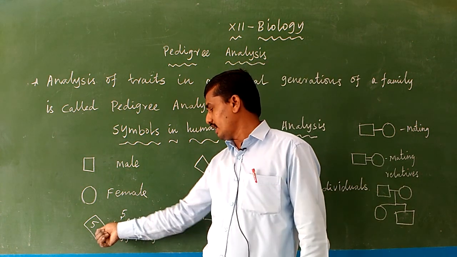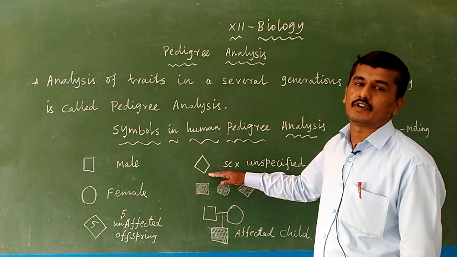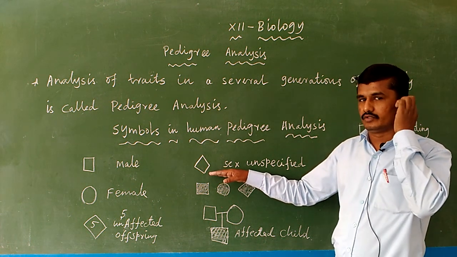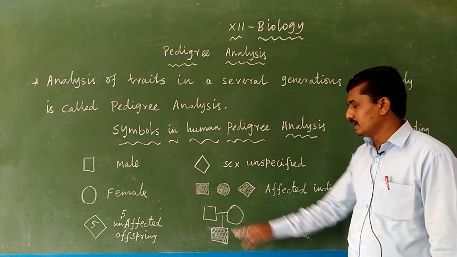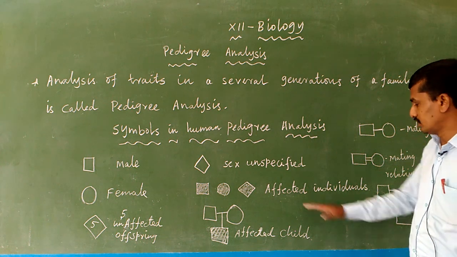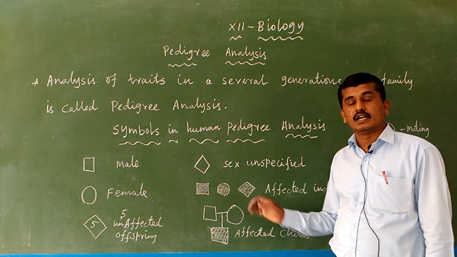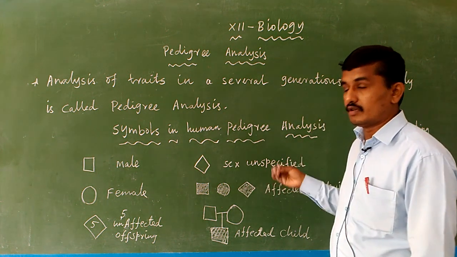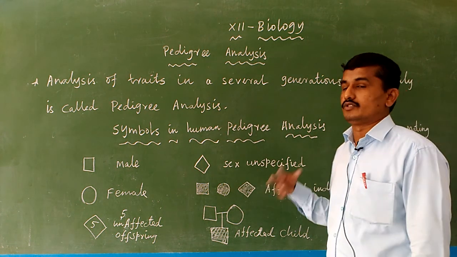Suppose here are 5 unaffected offsprings. This symbol is for sex unspecified, used when you don't know whether male or female offspring are produced in a generation. Then there are the male affected, the female affected, and the sex unspecified affected. Affected individuals are represented with a fully shaded symbol. Affected means genetically affected individual.